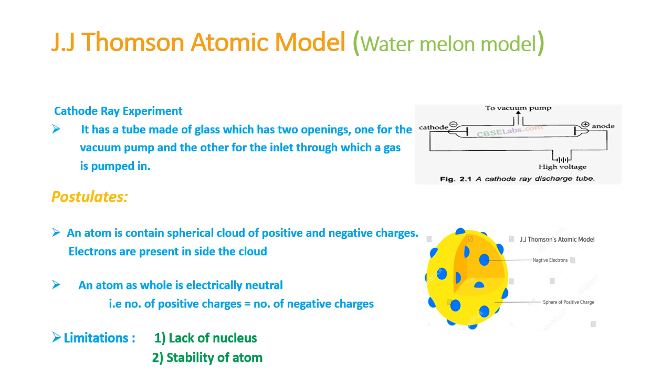And the great importance of this theory is that Thomson successfully identified electrons inside the atom. This is a great discovery in chemistry. And one more thing is, he proved that the atomic model of Dalton is completely wrong in explaining the structure of the atom. Thank you.